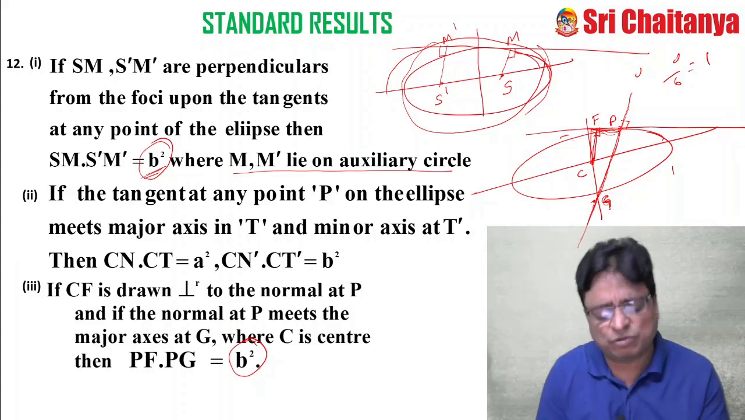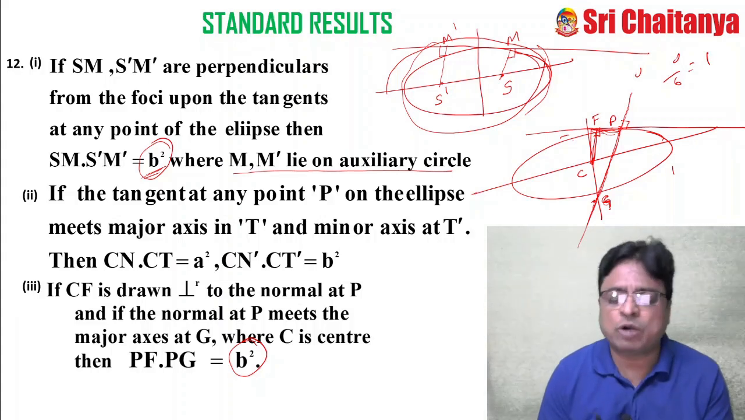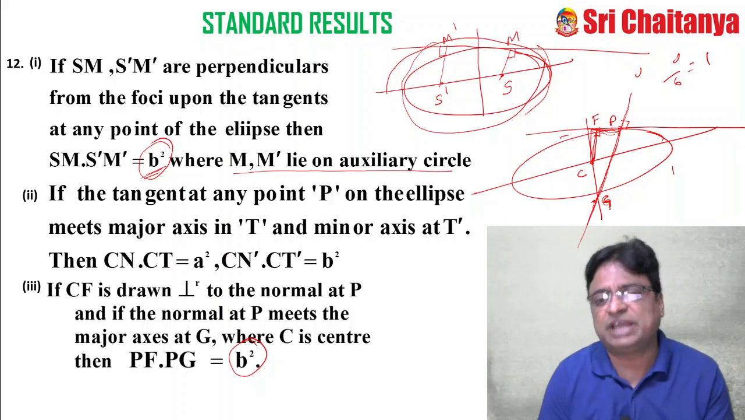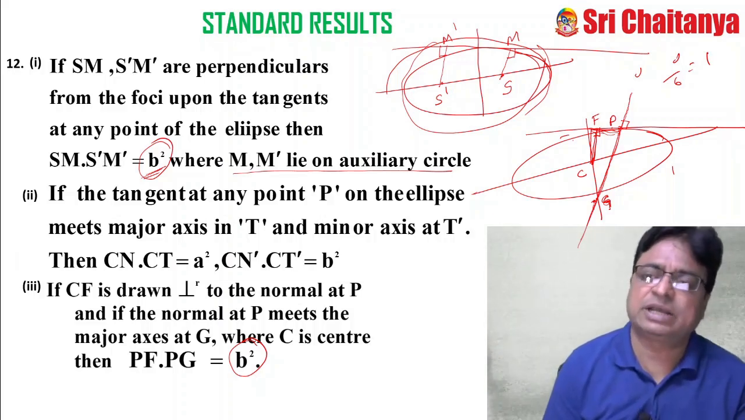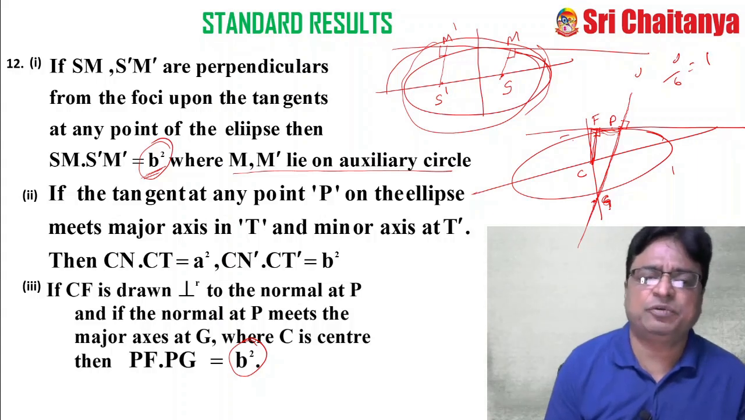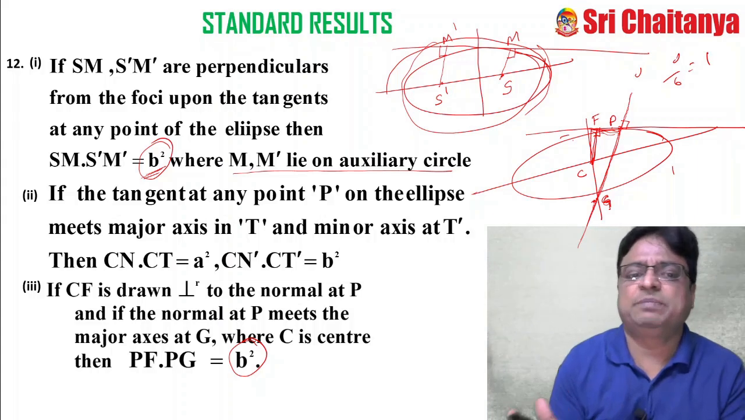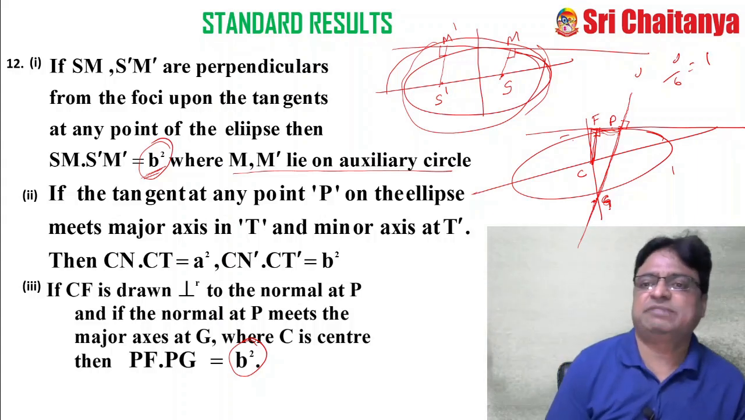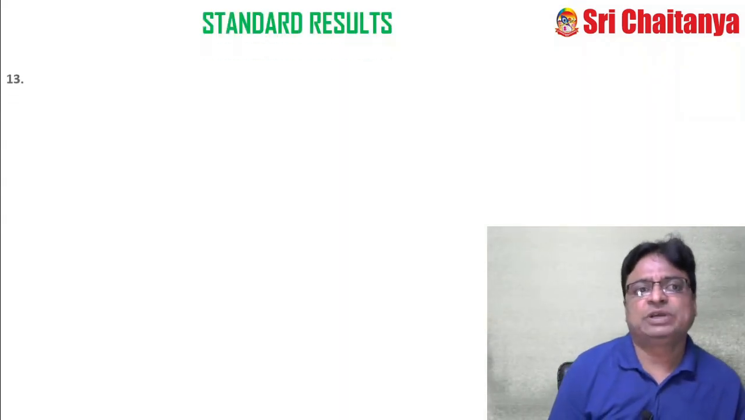Here the only thing is, you know the equation of the normal, you know the equation of the tangent, you know how to find the foot of the perpendicular, you know how to find the point of intersection of a line with the x-axis or major axis or y-axis or minor axis. If every point is known to you, your only job is finding that PF and PG, that is the distance formula only. After simplification, you will get the answer very easily. This is about result number 12. Now coming to result number 13.